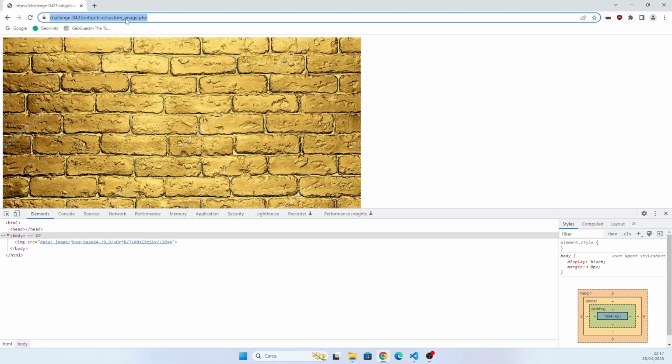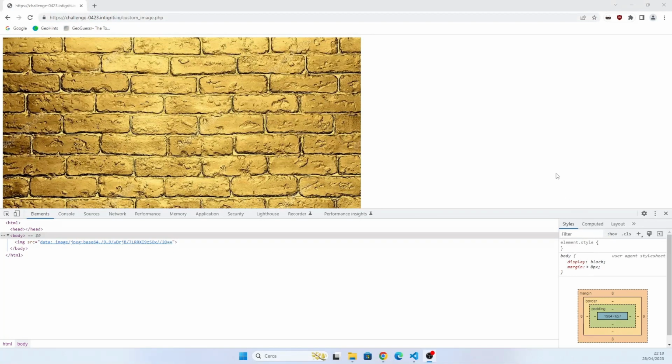It's custom_image.php. If you have to include the same image every time, you just include it with the hard-coded URL. So maybe there is a parameter I can use to make this script include a custom image.